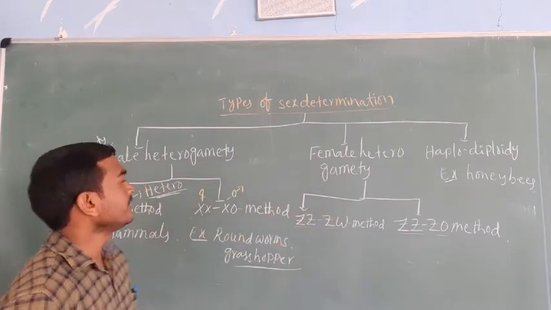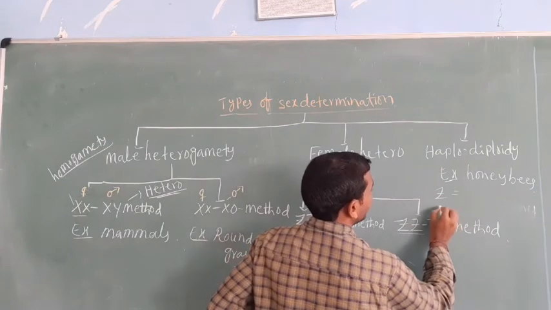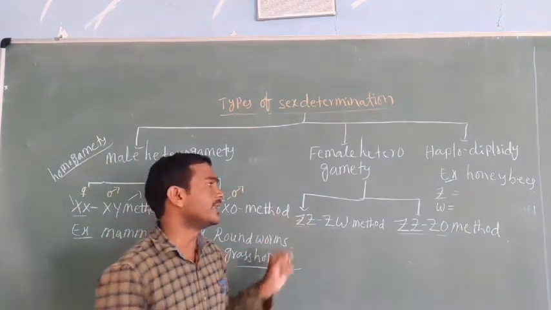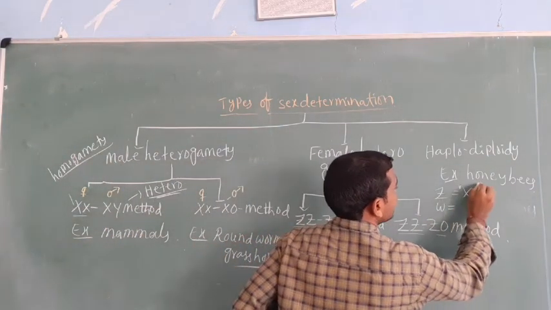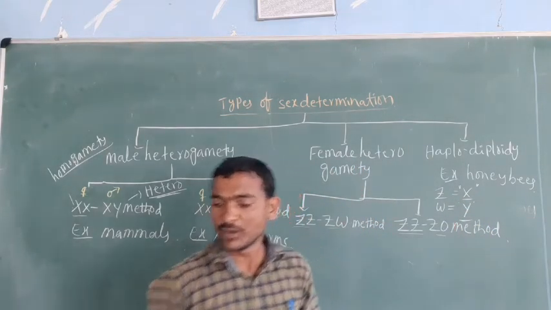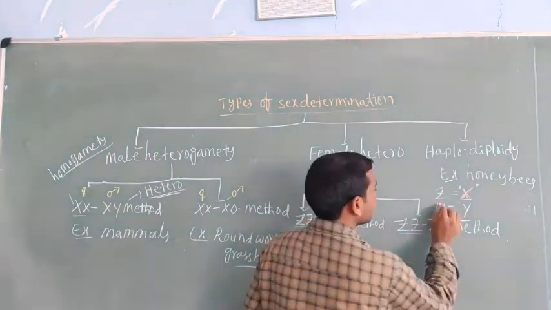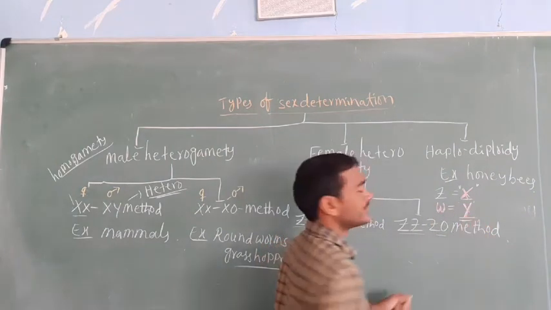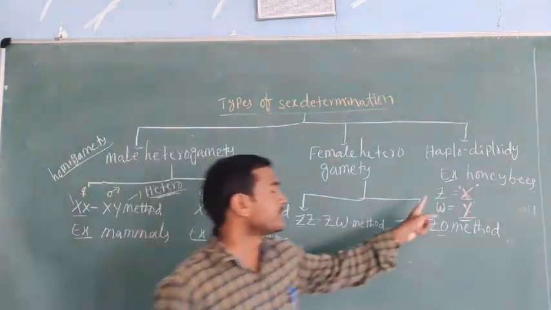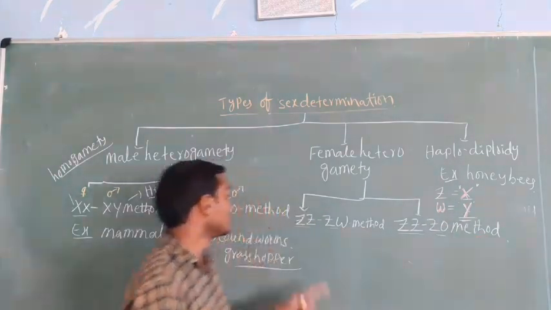The next you can take the ZZ-ZW method. In this we have to remember one thing about Z and W. Here the Z we consider as X, and W is considered as Y, without confusing. So instead of Z we are taking X, and instead of W we are taking Y. So that is female heterogamety.